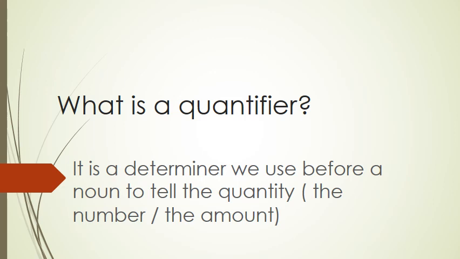What do you mean by quantity? I mean the number or the amount عشان أحكي عن كمية هذا الاسم. هو كتير، هو قليل، هو بكفي، ما بكفي. So quantifiers to talk about the quantity of the noun. قد إيه كميته هذا. So the first quantity or quantifier that we need to talk about is all.